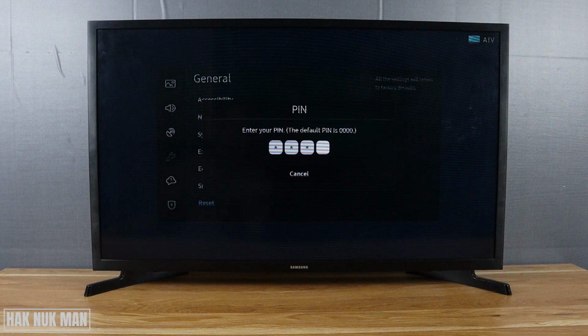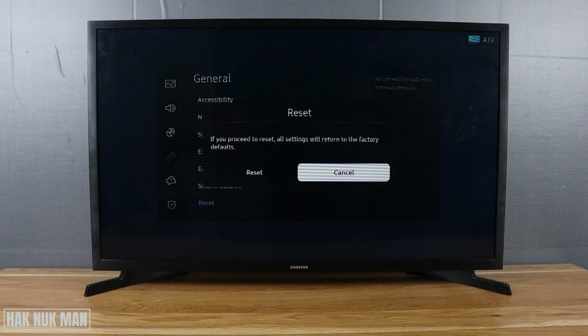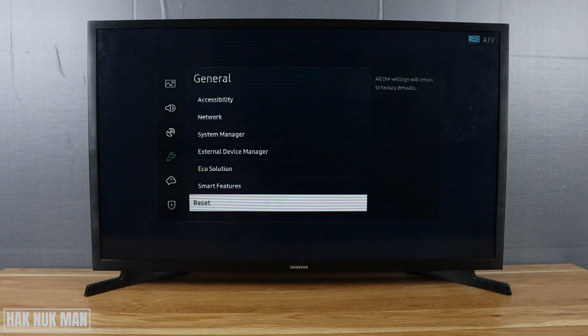and after that select reset to the factory default. Select on it. So now I'm not going to reset my TV, and if you want to reset your TV, for more detail, check out the link in the description on how to reset your Samsung Smart TV to the factory default.